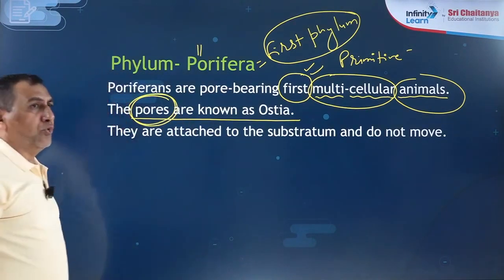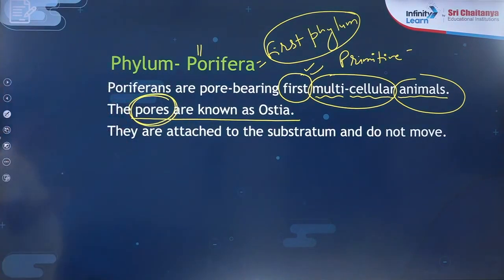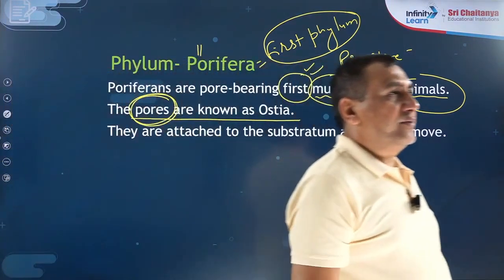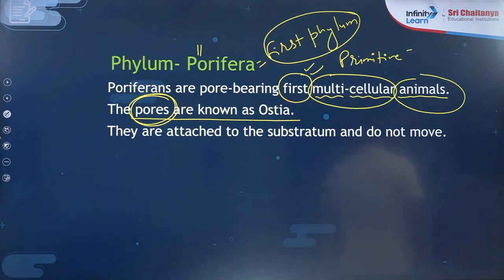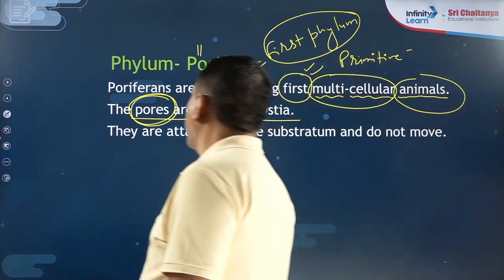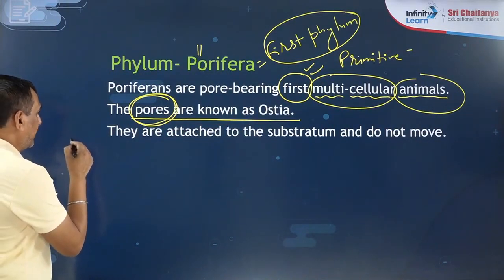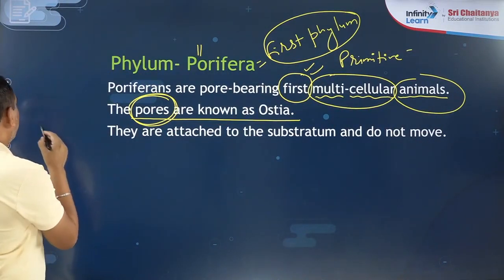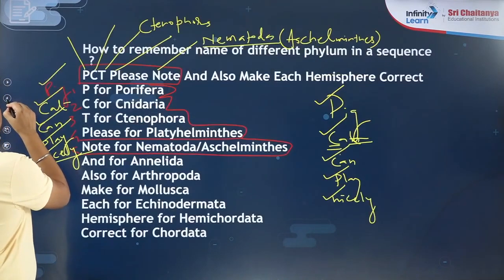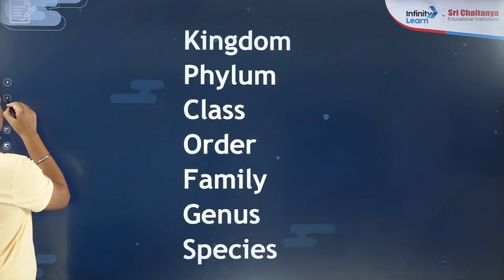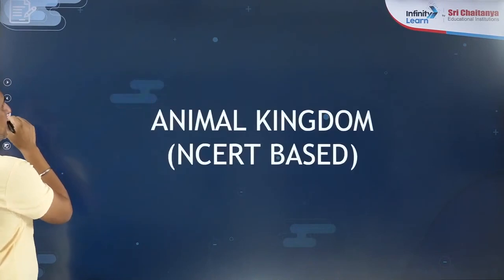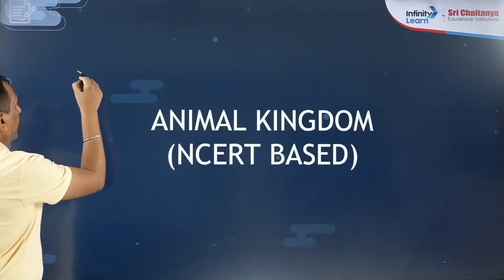Porifera means the pores bearing animals. Pores bearing animals are known as the Porifera. So try to see towards the board. I will try to draw one picture related to the Porifera. See carefully, you need not draw, just see how it is looking.